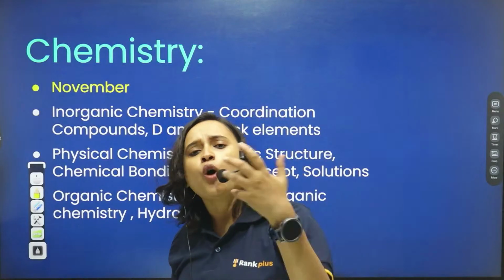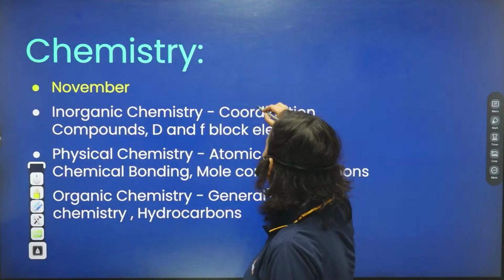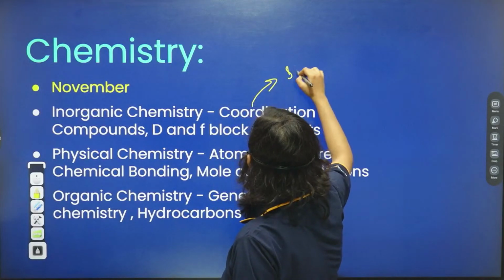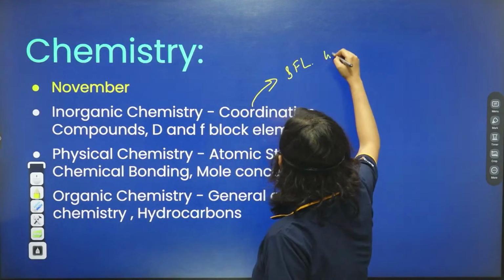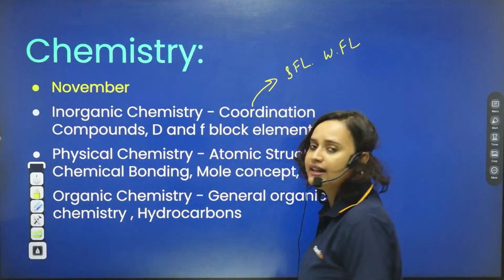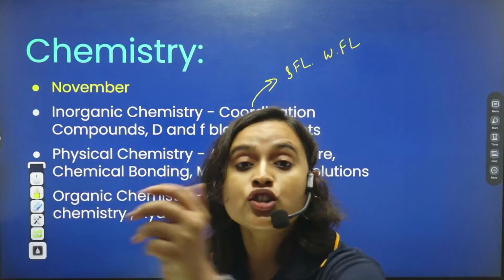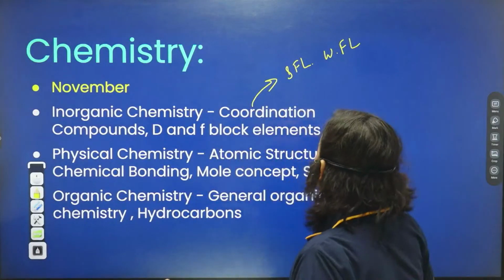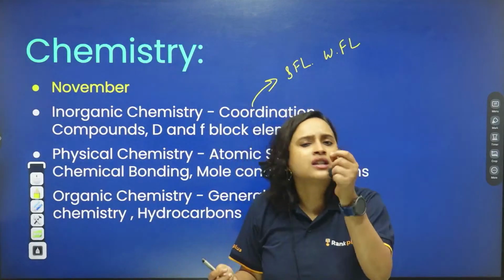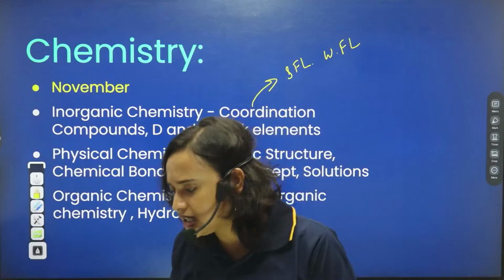Coordination compounds, what questions can they ask? At most, they can always ask you about a strong field ligand. They can ask you about a weak field ligand, right? They will ask you about certain exceptions, like with cobalt, H2O can act like a strong field ligand. These are the sort of questions they will ask you, just to make it a little bit tough.